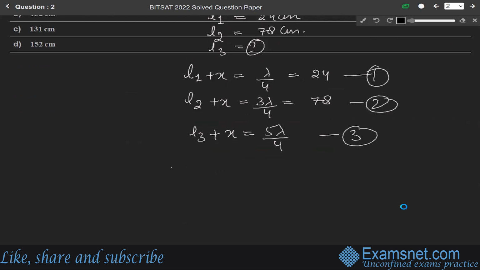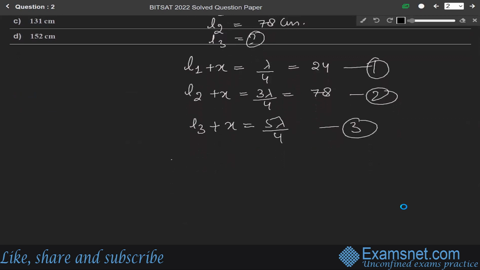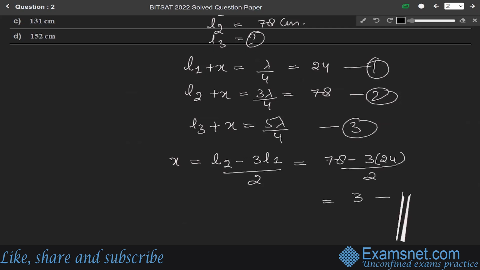Solving the first and second for the value of x, we write x equals (L2 minus 3 L1) over 2, which is (78 minus 3 into 24) over 2. We will get it as 3. Let us say this is equation number 4.